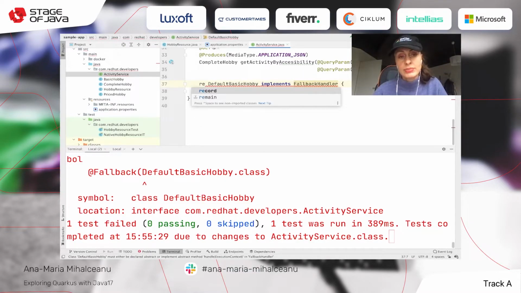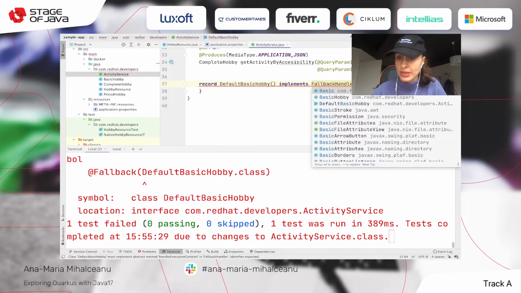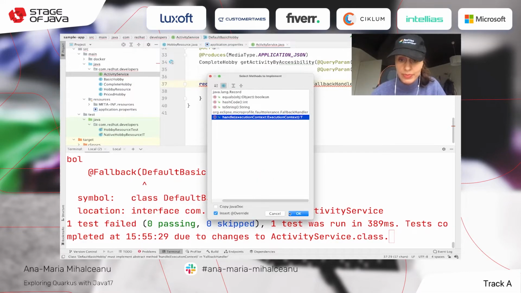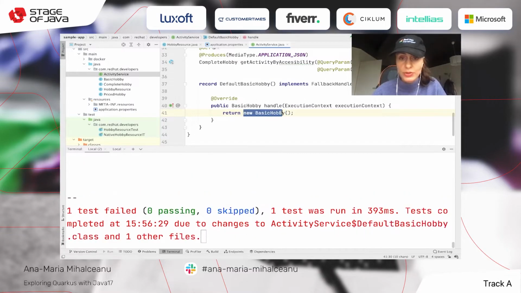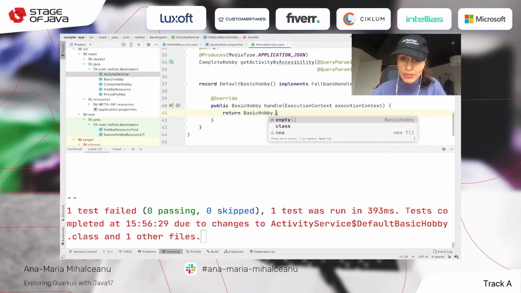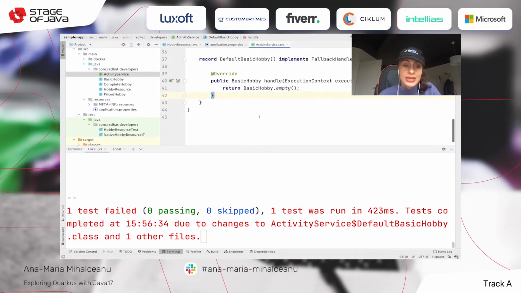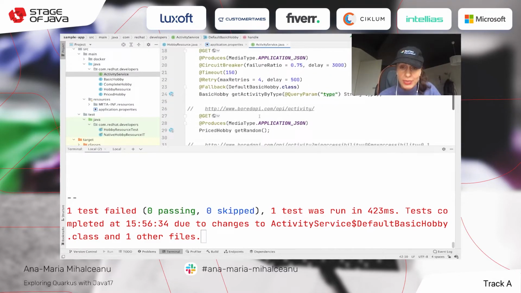And normally you do have an inner class which was static and so on, but now you can use records with Java 17 and have the basic hobby here, and well, implement this, handle the execution, and return basic hobby empty. It's not new basic hobby, sorry, BasicHobby.empty, because new basic hobby doesn't work in this context. And now it is okay. So this is for the basic hobby part.